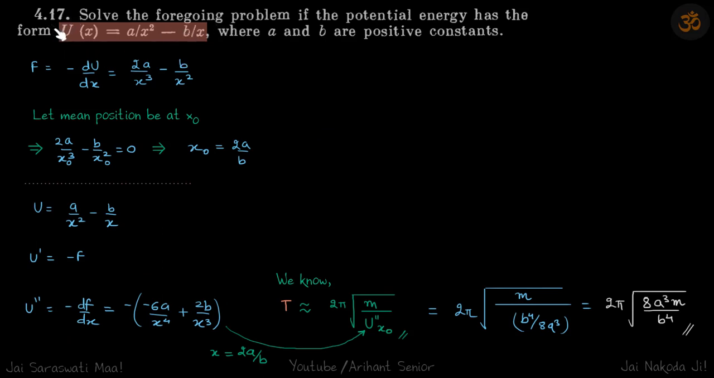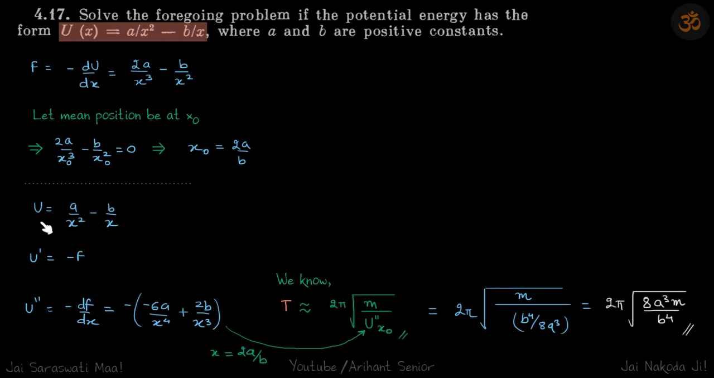Now let us use that in this problem. We are given U is a by x square minus b by x. So we'll write F. See what we did before, this is our time period, so we need U double dash. We'll differentiate U twice. First is F, that we get this. From here we see that the mean position is when force is 0. So let's say that it's at x naught. This gives x naught is 2a by b.